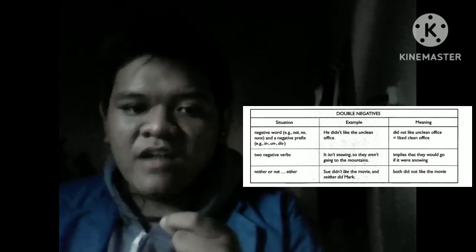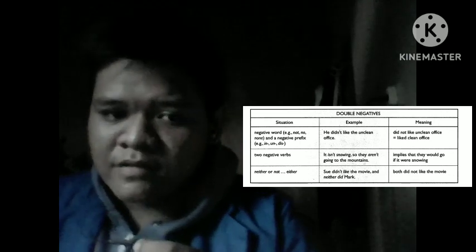Again, I will give you a table containing information about double negatives. The first situation is negative words like not, no, or none, and a negative prefix like in, un, and dis. For example, he didn't like the unclean office. He didn't like the unclean office means that he liked a clean office.